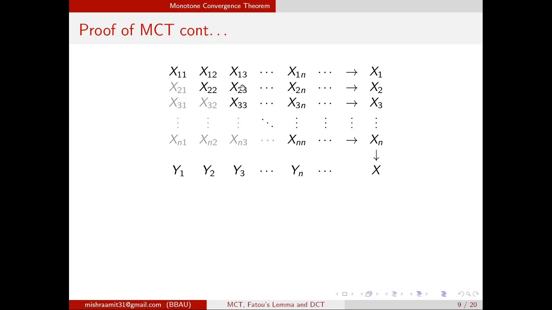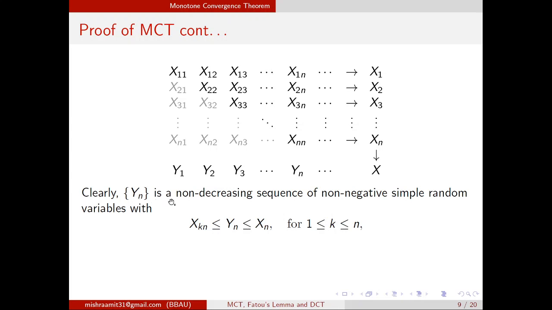Then the maximum of these three will be bigger than the maximum of these two, because you are moving from left to right. That means Y3 is bigger than Y2, and so on. Y1 is smaller than Y2, Y2 is smaller than Y3, and so on. So these Yn's are actually non-decreasing, non-negative simple random variables. We will show that this will also converge to X. We will prove it. So clearly Yn is a non-decreasing sequence of non-negative simple random variables with this condition.